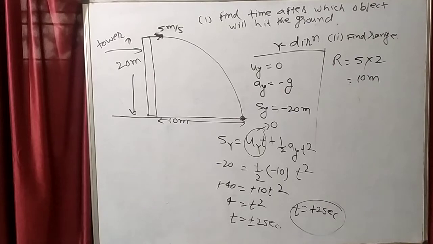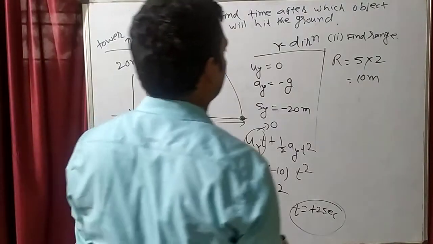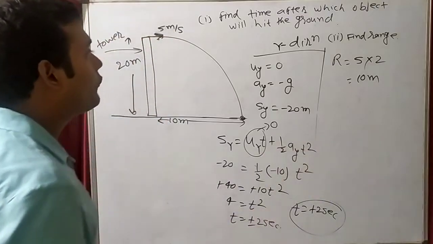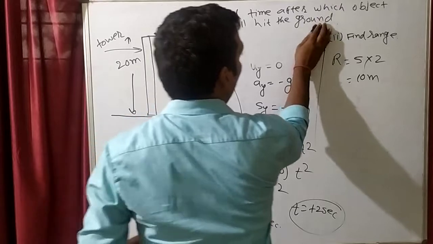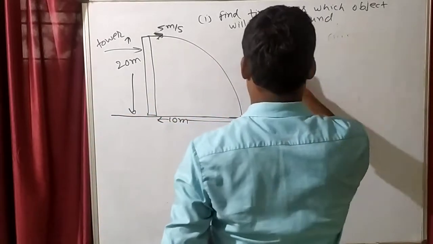That's the third question. In the same problem, we will take the third question.